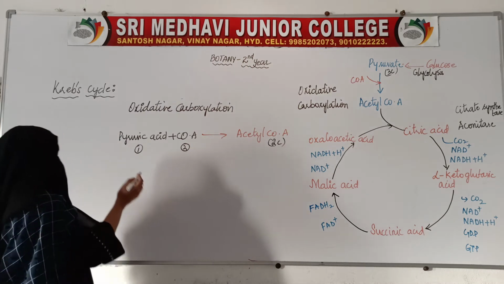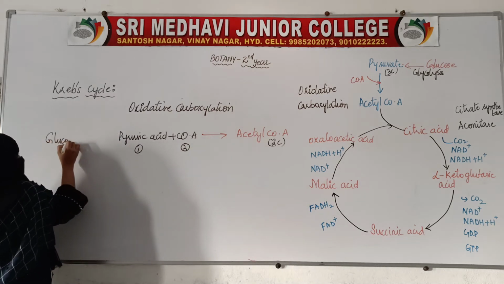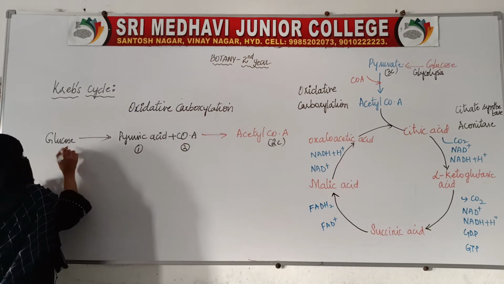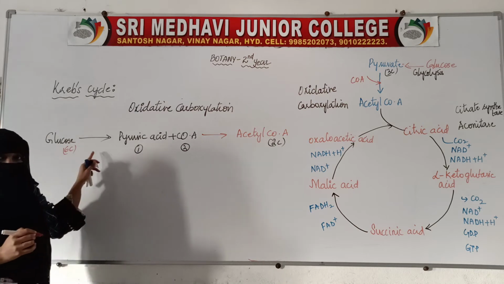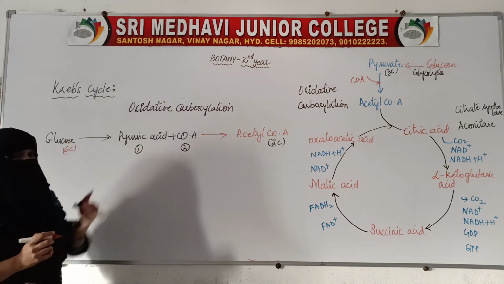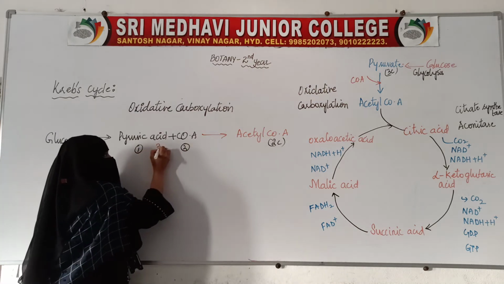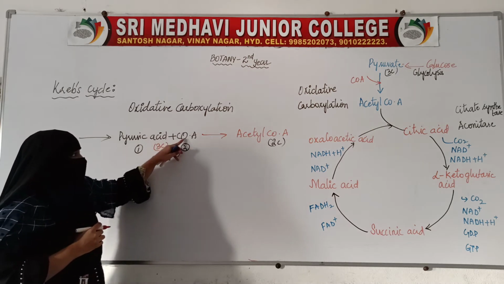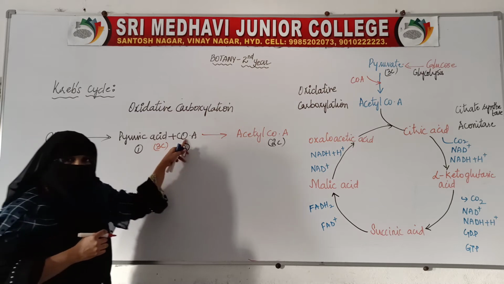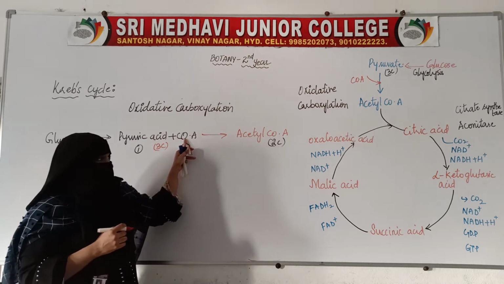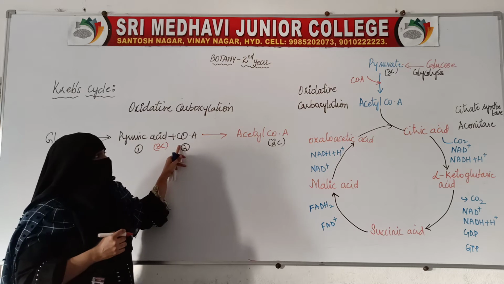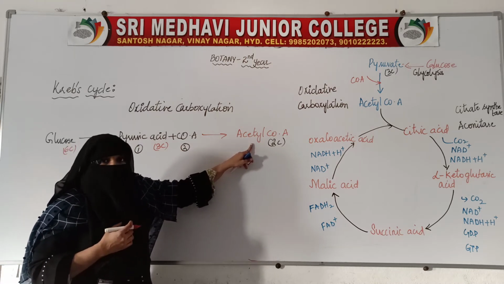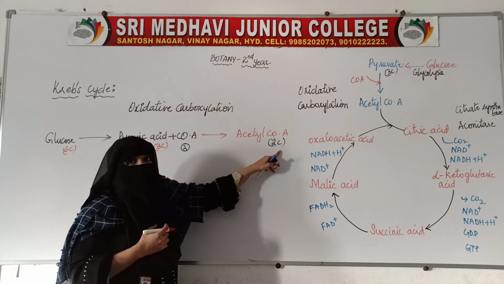So what is happening here? First, glucose, a 6-carbon compound, changed to pyruvic acid. Pyruvic acid is a 3-carbon compound. This 3-carbon compound has combined with coenzyme A. So when these two have combined, what has formed? The new product here is acetyl coenzyme A, a 2-carbon compound.